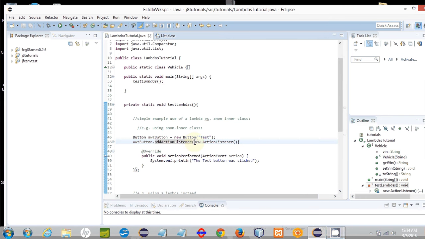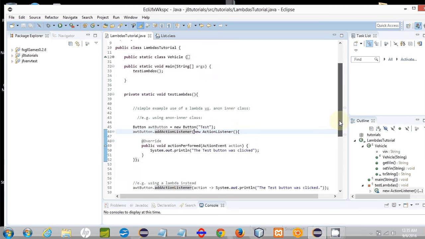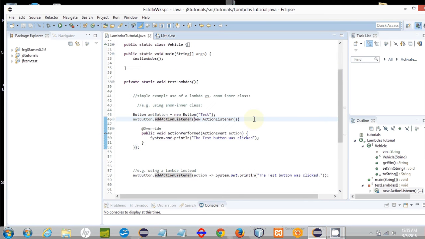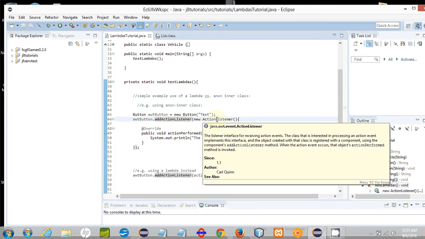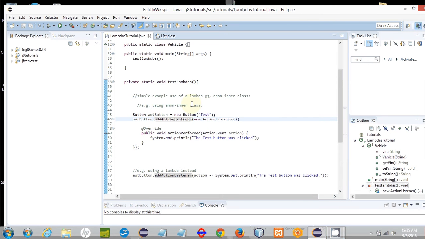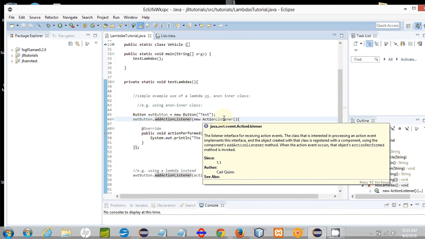So the way you would have traditionally added your action listener, most typically, was you would supply it as an anonymous inner class. And the reason for that was the ActionListener is a Java interface. And that interface, if we hover over it, java.awt.event.ActionListener, is designed for receiving action events. And that interface had one method, which was called actionPerformed.